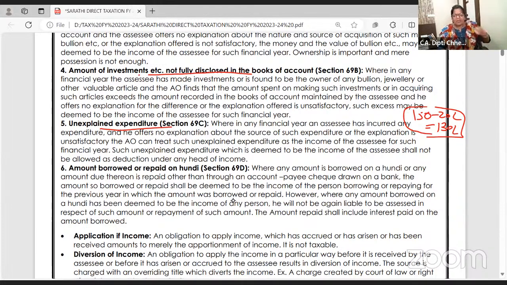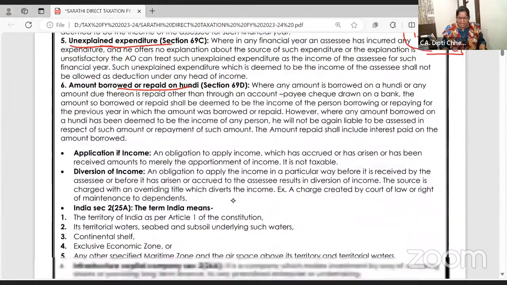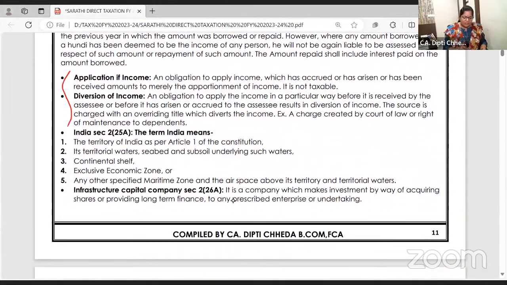So first thing in a raid, they check all your social media, Insta, Facebook, this, that. That's where they come to know what your lifestyle is and from where you are getting the money. If you are not able to explain the sources, you have spent so much, from which source? Got it. Okay, and loan taken and repaid. This concept is asked many times in exam for 2 marks.